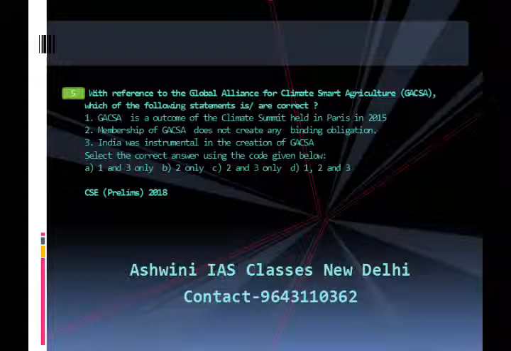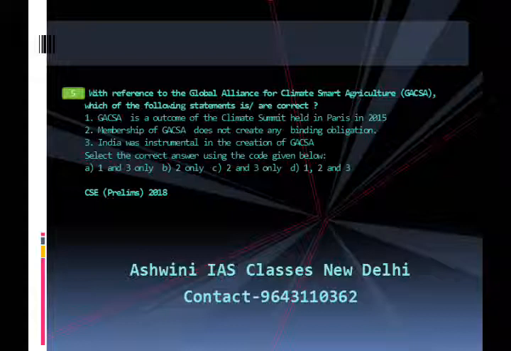This question appeared in Civil Services Prelims Examination 2018. The answer is B. That is 2 only. That is, membership of the Global Alliance for Climate Smart Agriculture does not create any binding obligation.